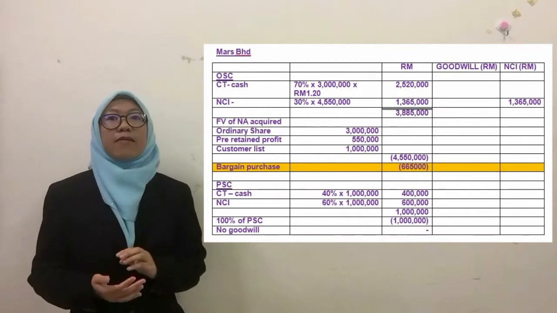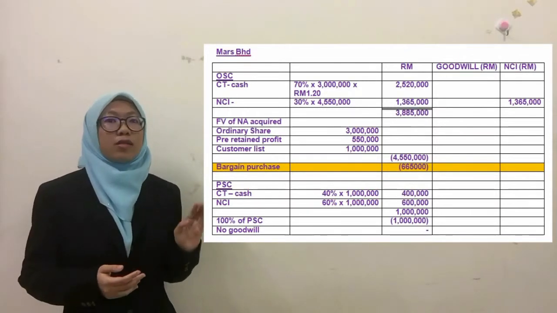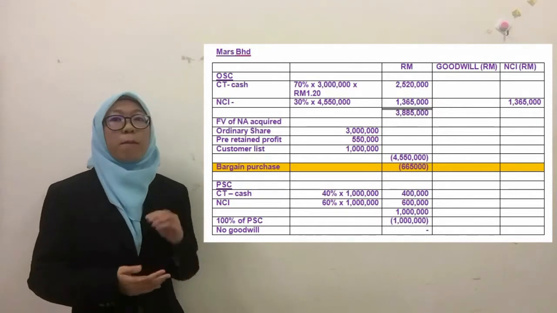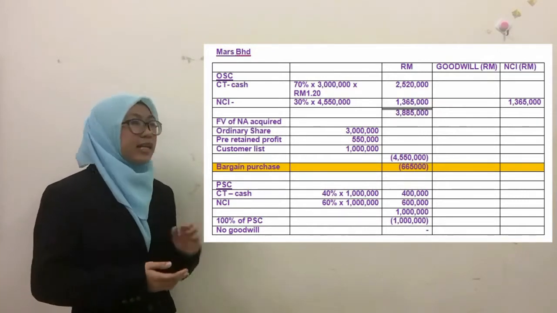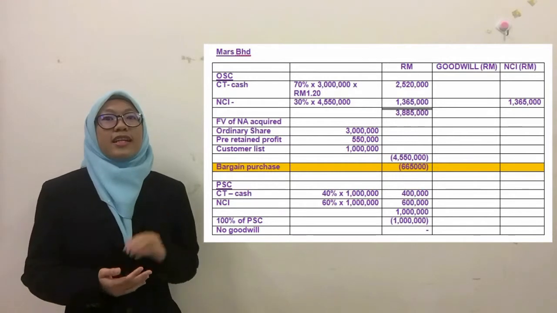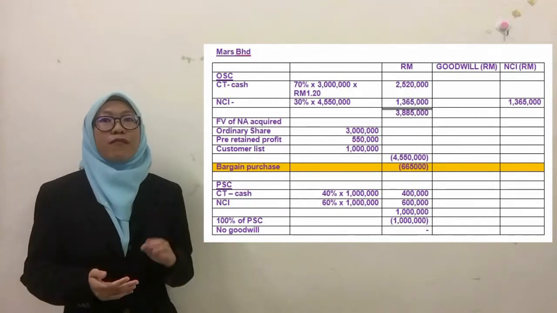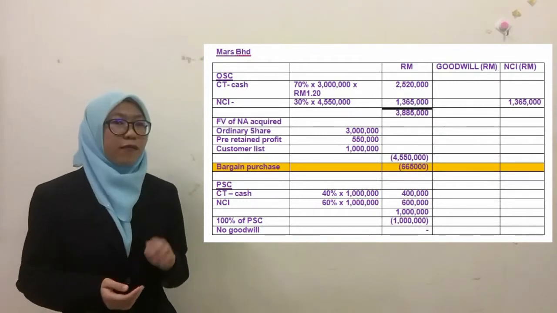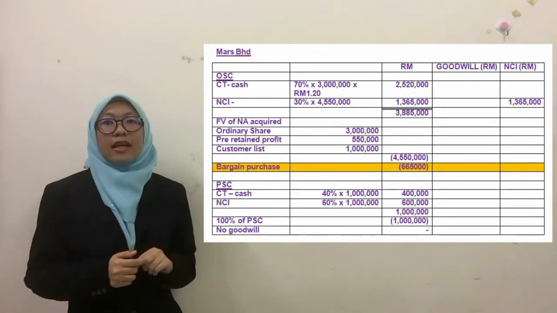Okay, for Mars Berhad, we get a bargain purchase amounting to 665,000. That comes from the total of consideration transferred and NCI compared to the fair value of net assets at the date of acquisition. The fair value of net assets at the date of acquisition is 4.55 million.